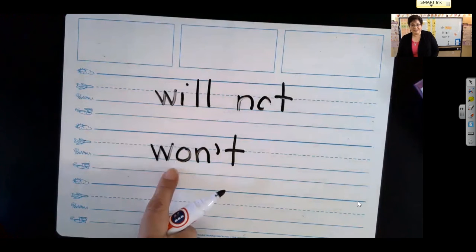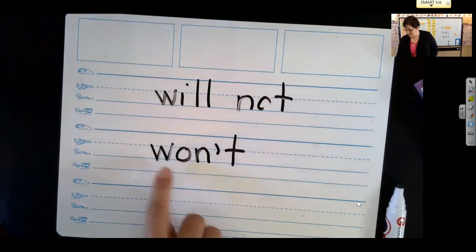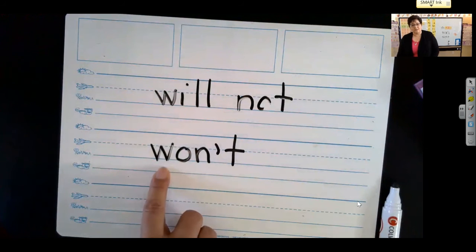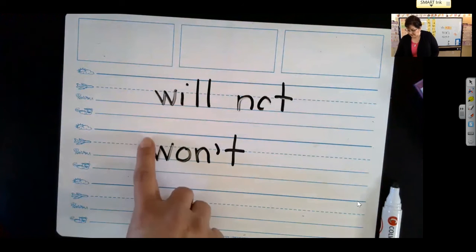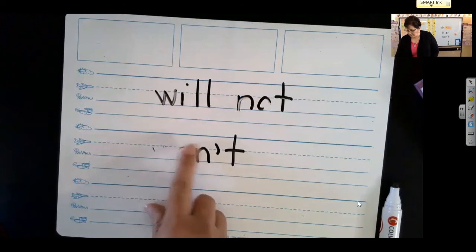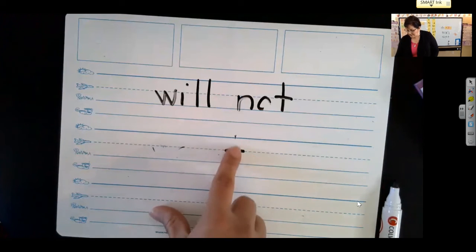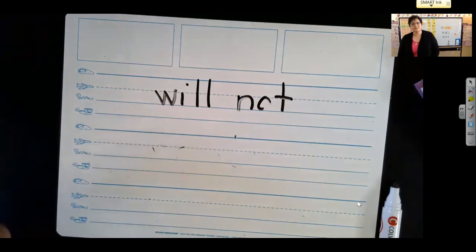You are amazing. You got it. So now let's go ahead and I want you to put your marker down and we're going to trace won't away and spell it as we trace it away. So here we go with your finger. W, O, N, apostrophe T, won't. So that is one that you are just going to have to memorize as you go.